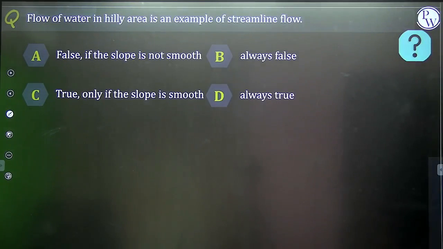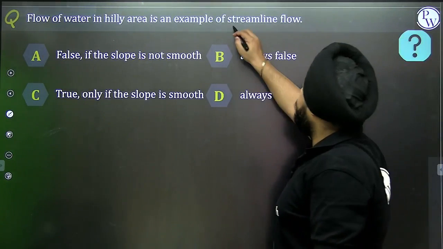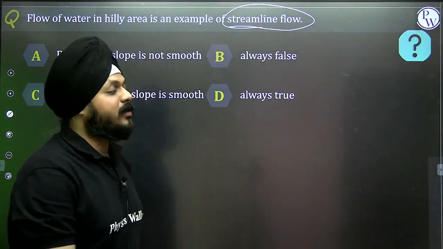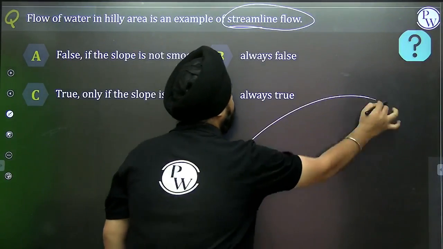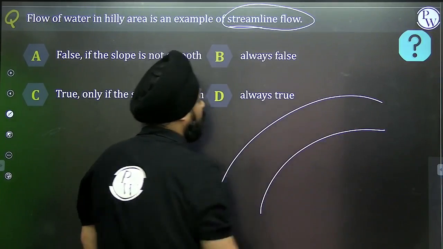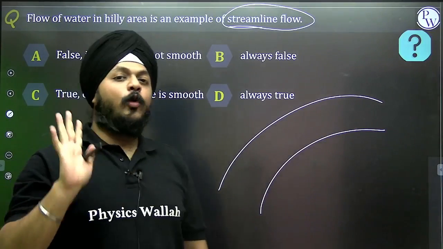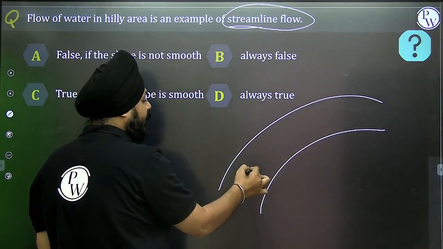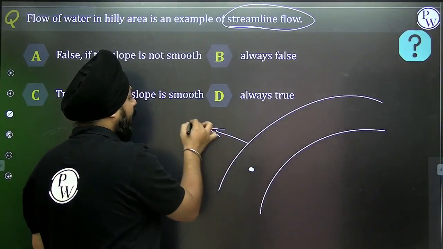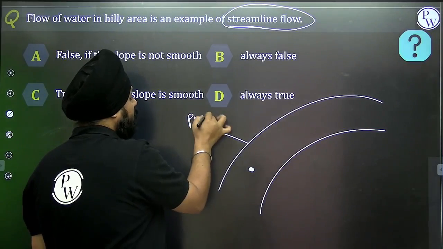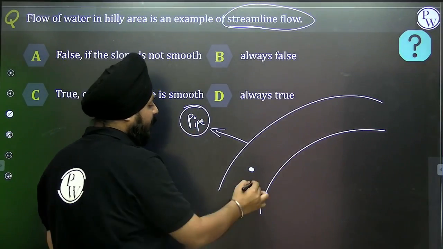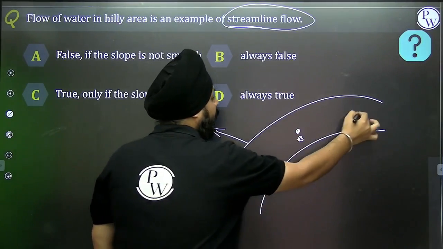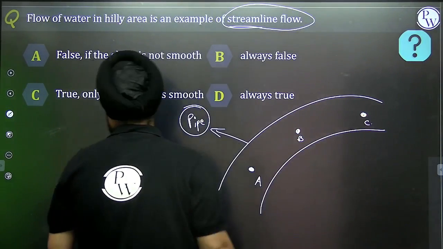The flow of the water in the hilly area is an example of this streamline flow. Okay, now you all get confused about what actually the streamline flow is. Streamline flow means what? I'm taking 3 points. Suppose this is a pipe. I'm taking the 3 points: point A, point B, point C.